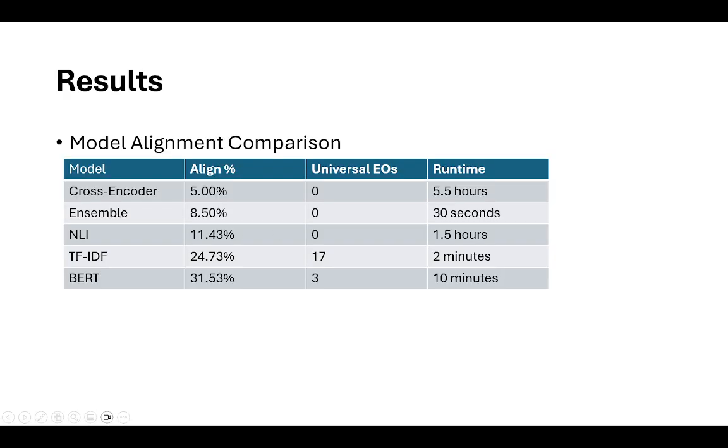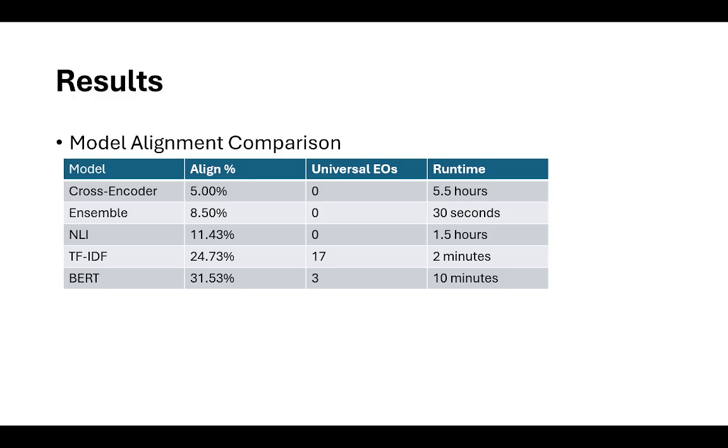Here are the results of the different models. Alignment percent is how many EOs aligned with the Project 2025 manifesto, and university EOs is an indication of overfitting.